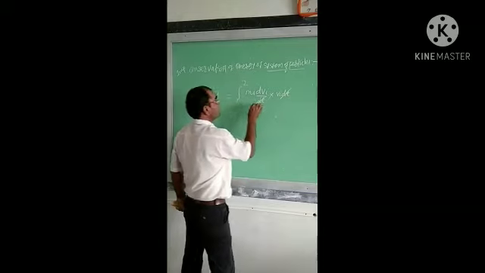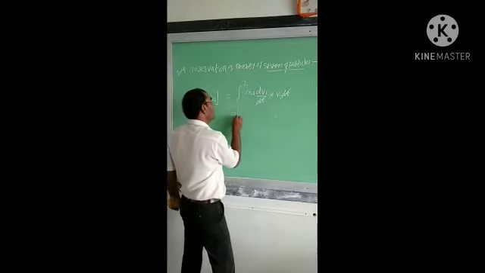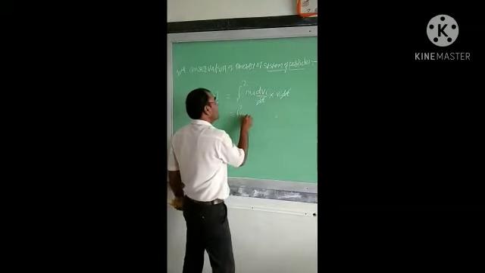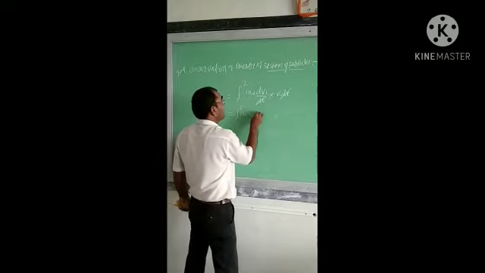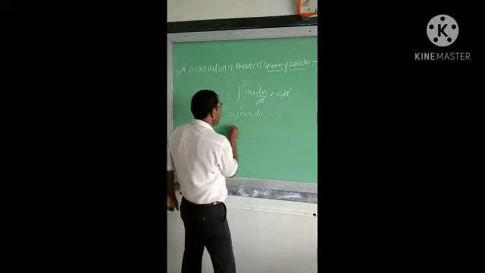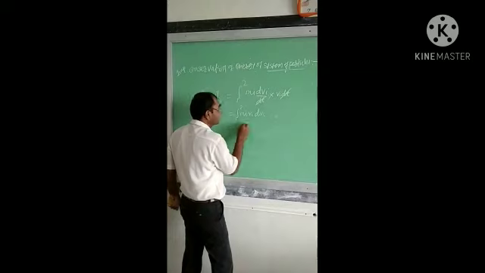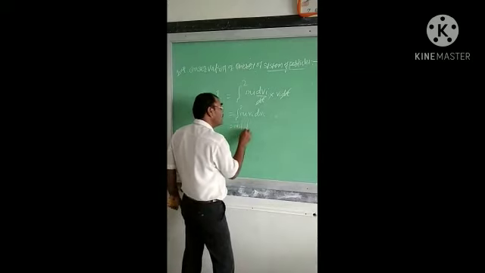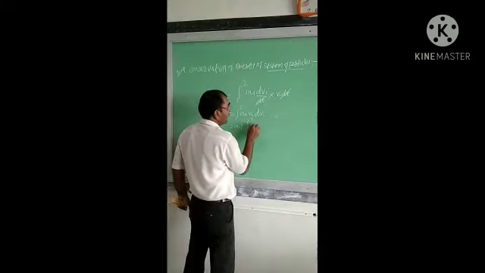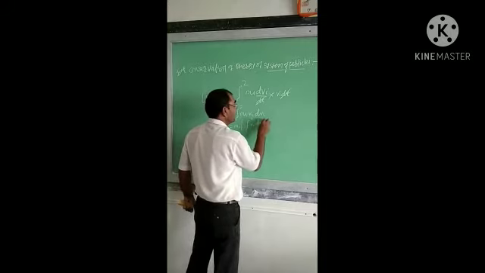This dt gets cancelled, which is equal to integration 1 to 2 of mi into vi into dvi. mi is taken outside the integration, into integration 1 to 2 of vi into dvi.